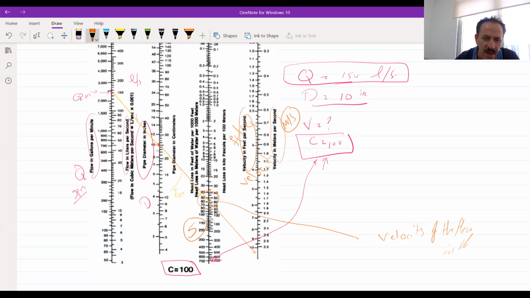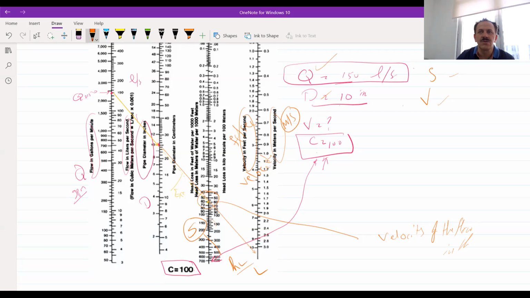This is the value of S, which is the head loss divided by length. So there are four things: we have Q, diameter, S, and velocity. Whenever you have two of them, you can get the other two. We are considering that we are taking one C value, for C set. So having any two, you will get the other two.